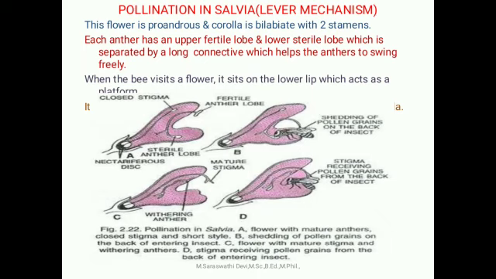Both stamens are connected by one connective tissue. It is a long connective, so through this connection the upper stamen can easily swing. When a bee visits a flower, the lower lip acts as a platform, and the bee enters the flower to extract nectar by pushing its head into the corolla tube.